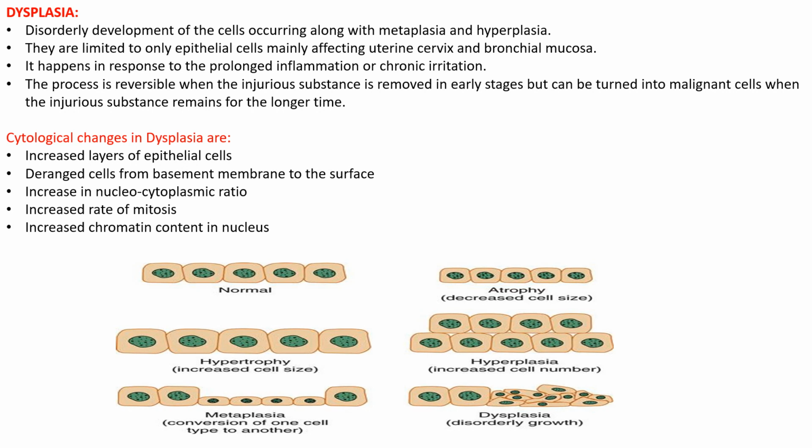So these are the types of cellular adaptation. These are for 5 marks questions. Along with that, if you draw this structure, it will be useful for you. The normal cell turning into atrophy, then hyperplasia, increased cell number, hypertrophy, that is, the size of the cell increases, then metaplasia, conversion, then dysplasia. These are regarding cellular adaptation.